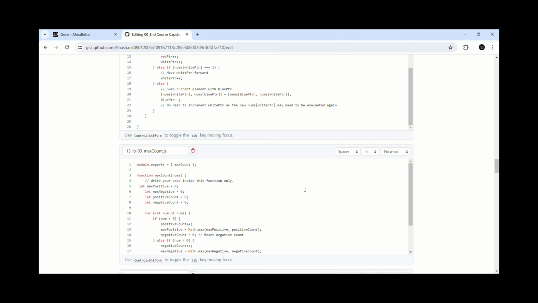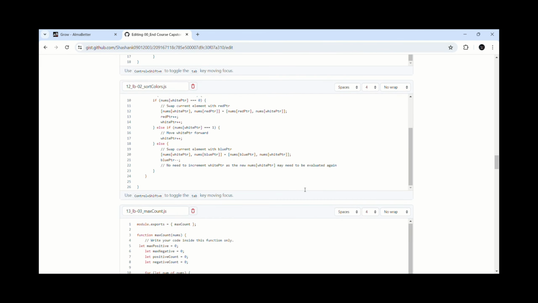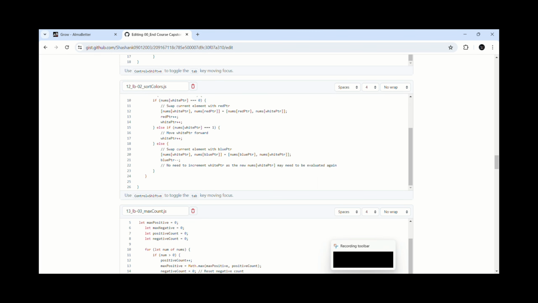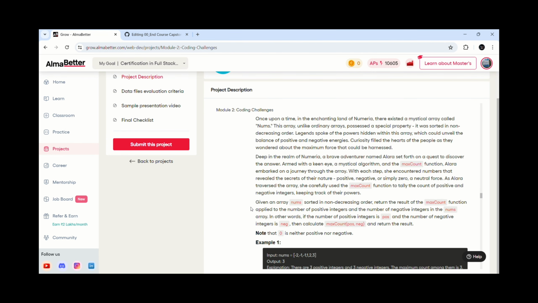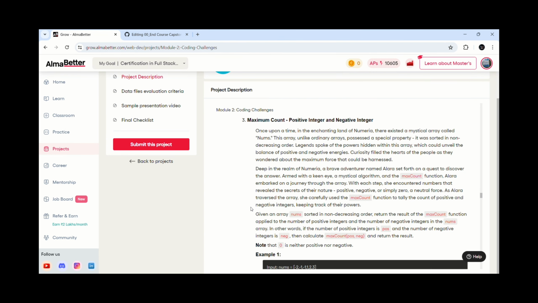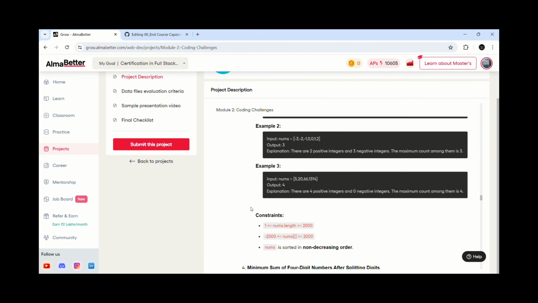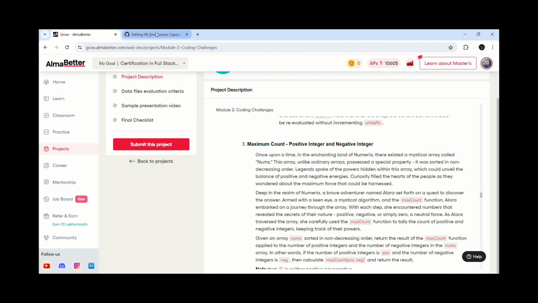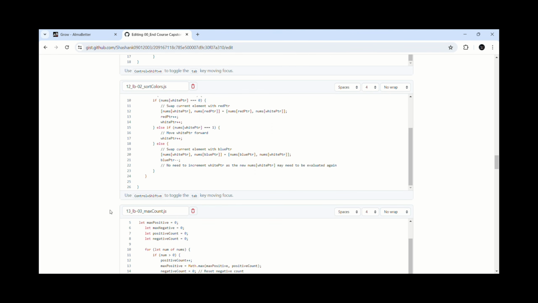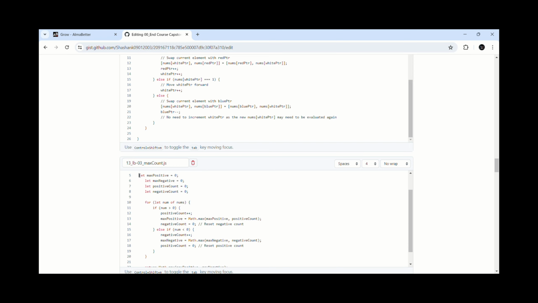With each step, she encountered numbers that revealed the secret of their nature: positive, negative, or simply zero, a neutral force. As Alara traversed the array, she carefully used the max count function to tally the count of positive and negative integers, keeping track of their powers. Given an array nums sorted in non-decreasing order, return the result of the max count function applied to the number of positive integers and the number of negative integers in the nums array.